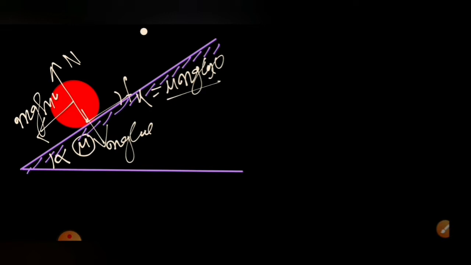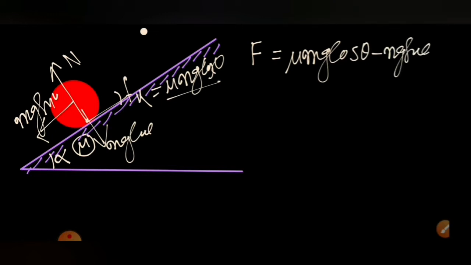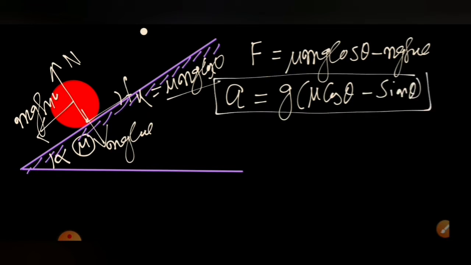So from this, we can write the force acting on the body. Net force is equal to, in upward direction, mu mg cos theta minus mg sin theta. From F equal to ma, you can write the acceleration at any time will be equal to g times (mu cos theta minus sin theta). So the body will be going upward with an acceleration of this much.